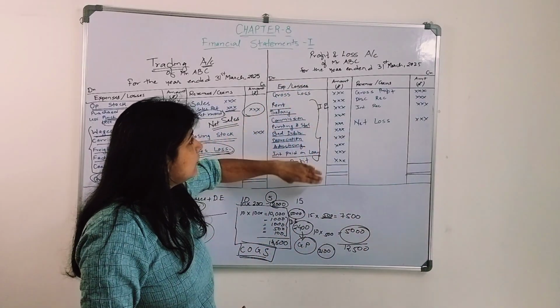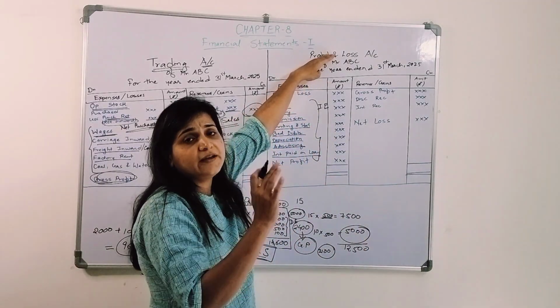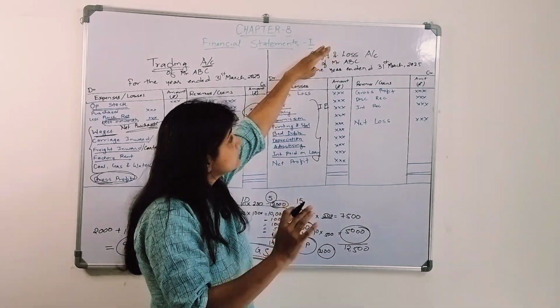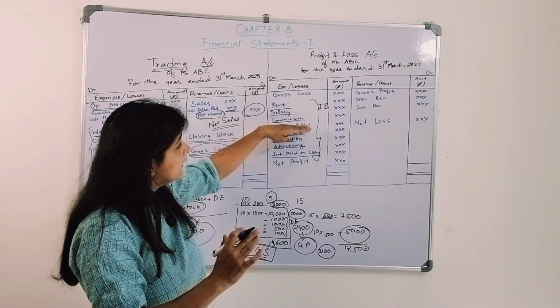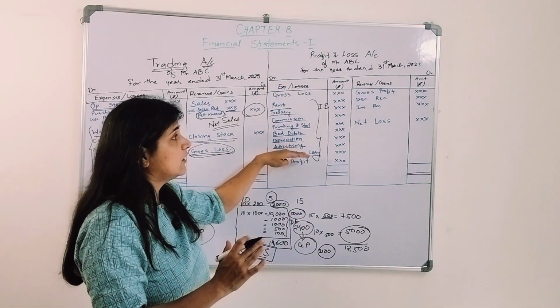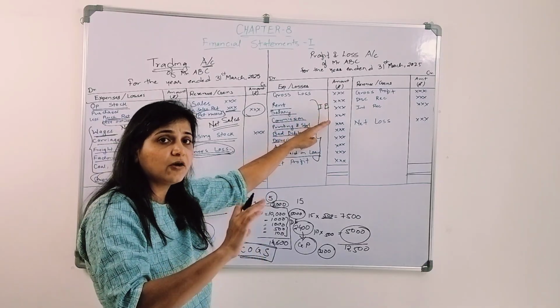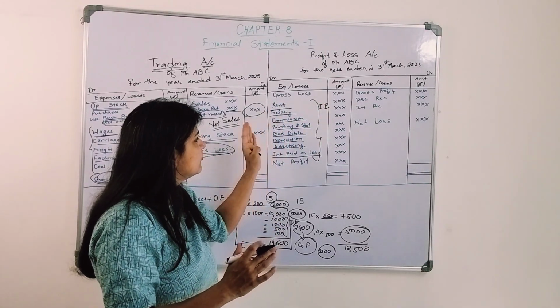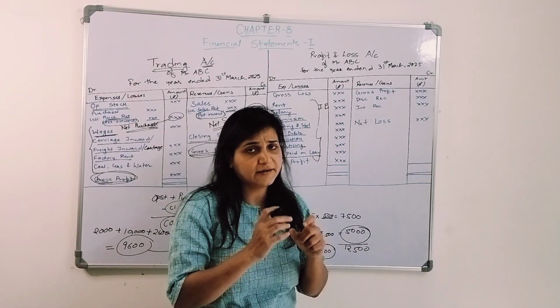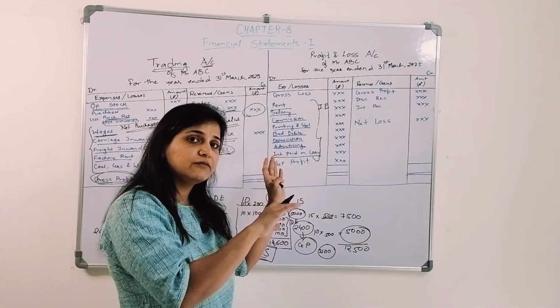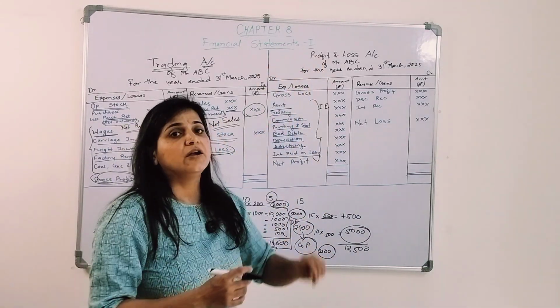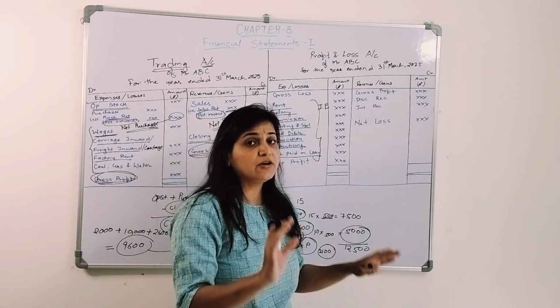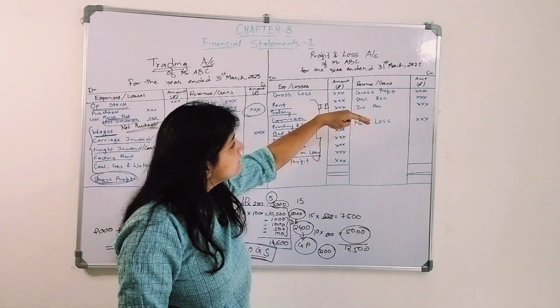So these all will come under what? The profit and loss account. We will close all these accounts, and we will debit them in the profit and loss account, right? These rent, salary, commission, printing, all these have a debit balance. We need to close them, so we will credit them and debit the profit and loss account when we close these accounts. Similarly,